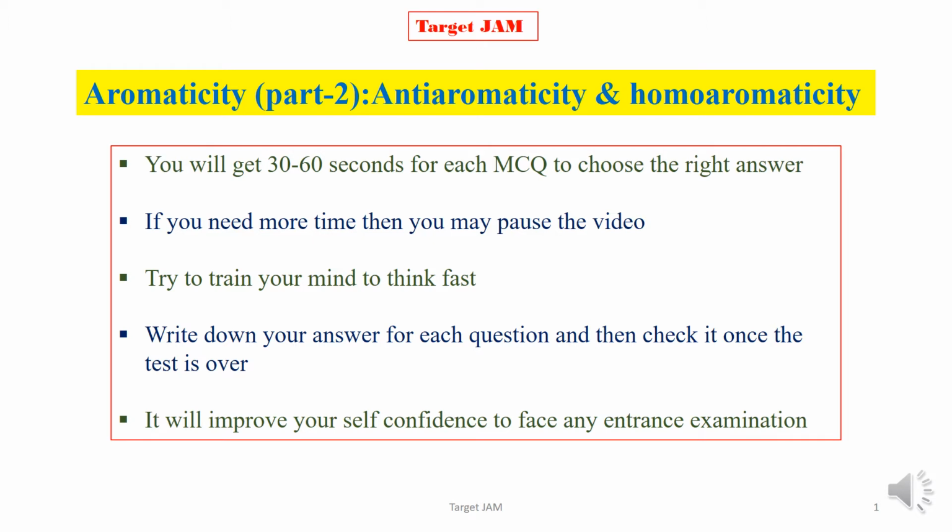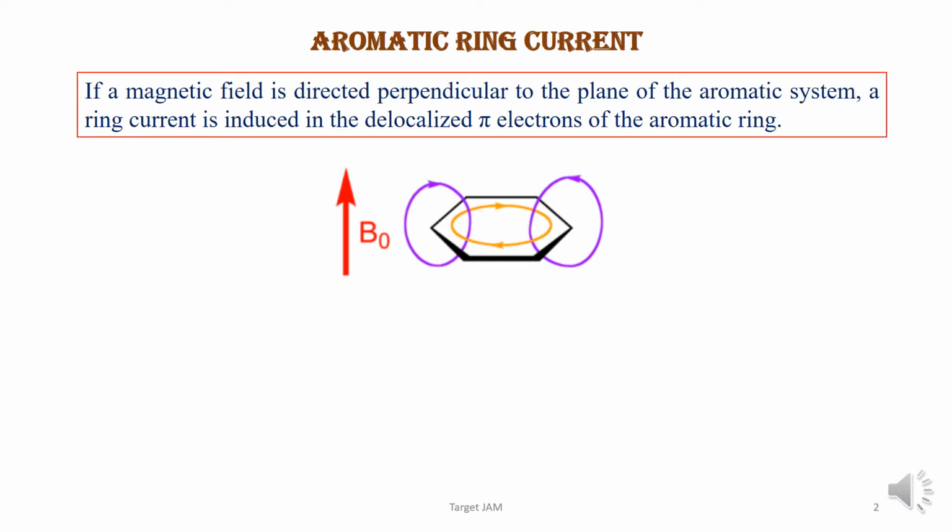Today we will discuss aromaticity part 2, mainly antiaromaticity, homoaromaticity and ring current. And then as usual we will practice some MCQ series. First we will discuss aromatic ring current.